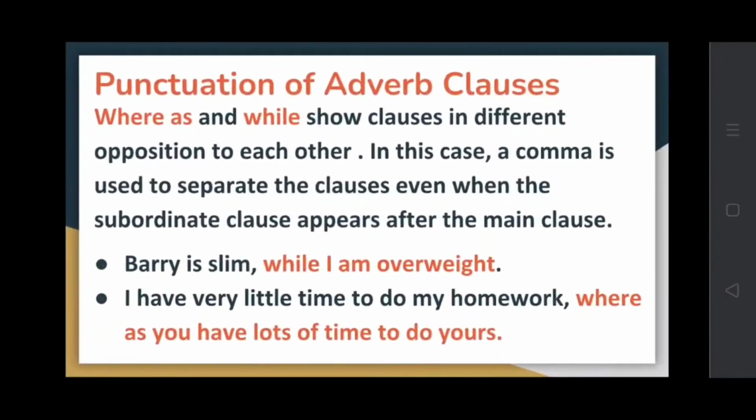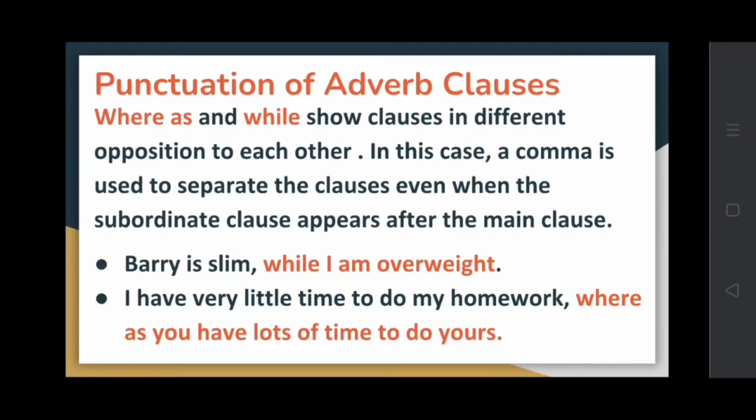Now, whereas and while, these two conjunctions show clauses in opposition to each other. So when we use these conjunctions in an adverb clause, a comma is used to separate the clauses, even when the subordinate clause appears after the main clause. Generally, we don't use a comma when the subordinate clause is after the main clause.